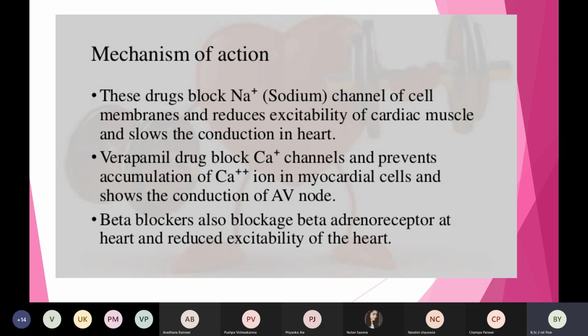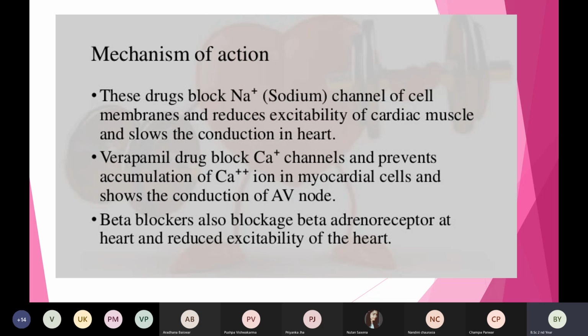Then there is a medicine among anti-arrhythmic agents which you call verapamil. So this verapamil drug, what does it do? It blocks the calcium channel. Not only does it block sodium, but this medicine specifically blocks the calcium channels and prevents the accumulation or collection of calcium ions in the myocardial cells. वहाँ पे this medicine will not allow the calcium ions to be collected or stored in the myocardial cells.